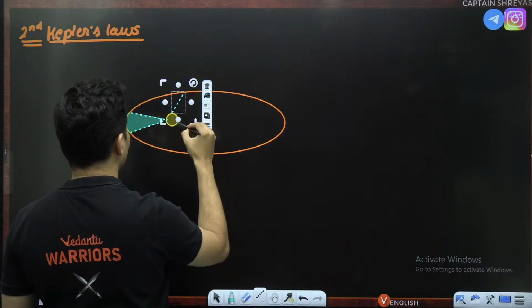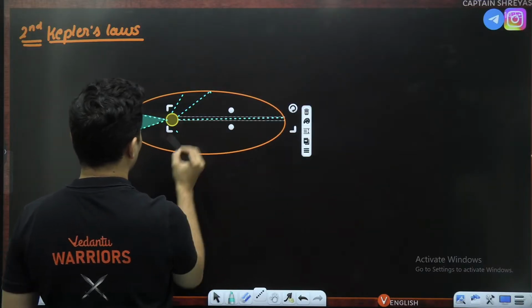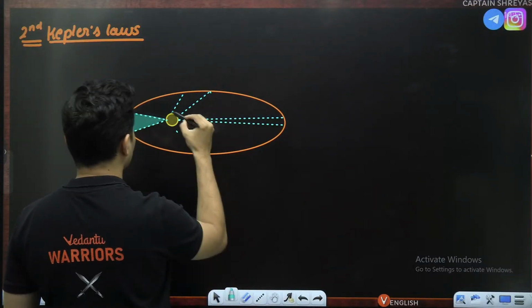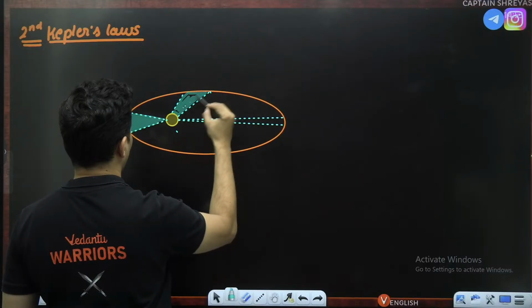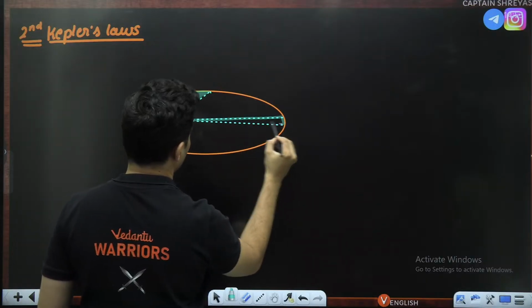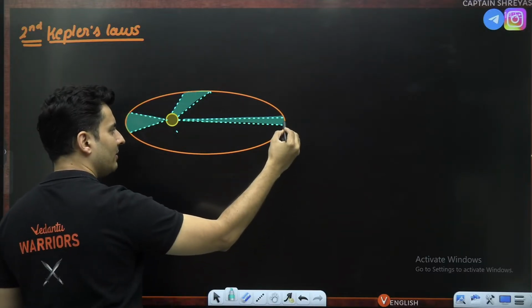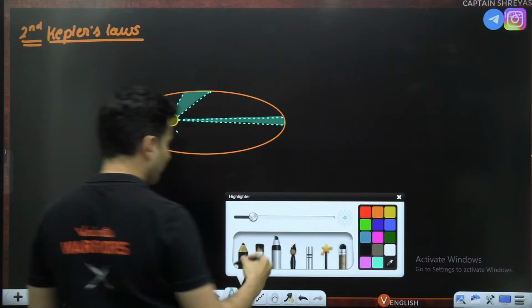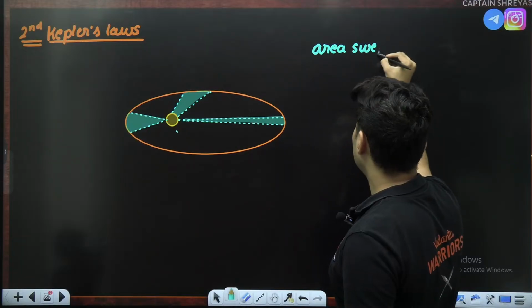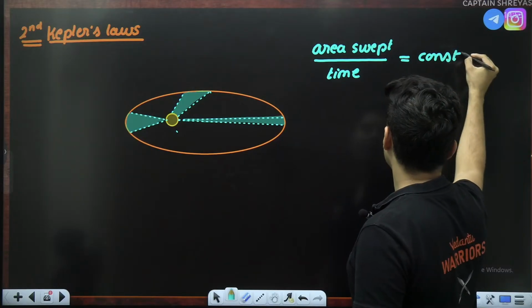So maybe it is here, or even here. It will sweep the same area. Here also you will see it will sweep the same area, guys. Because the distance is far, the distance covered over here is less to keep the area same. So basically the area swept per unit time is constant.